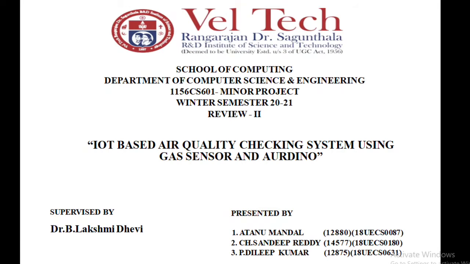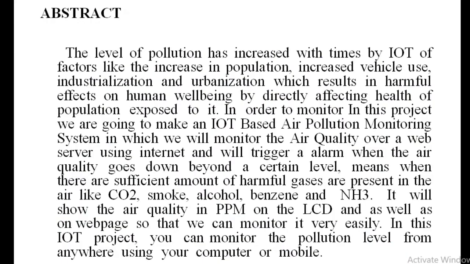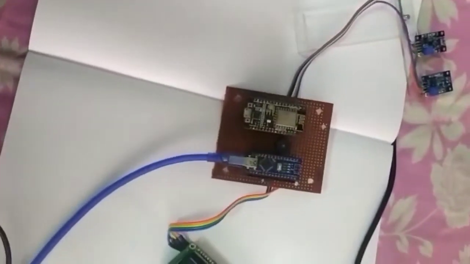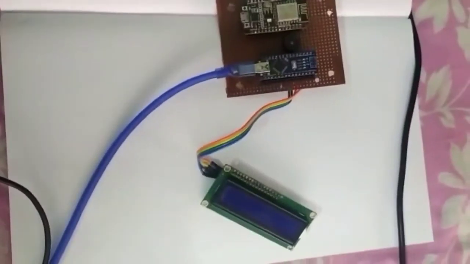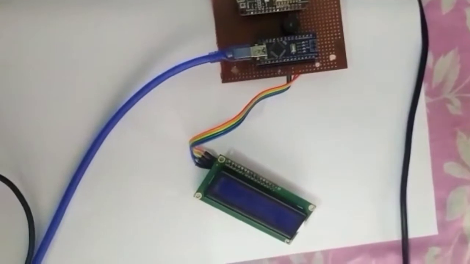Our project name is IoT based air quality checking system using gas sensor and Arduino. Our supervisor is Dr. B Lashmi Devi ma'am, presented by Atanu Mandal, Sandeep Reddy, Dilip Kumar. This is the abstract of our project. Project name is IoT based air quality checking system using gas sensor and Arduino.